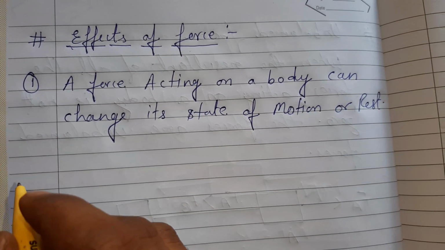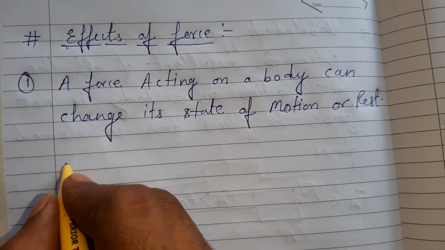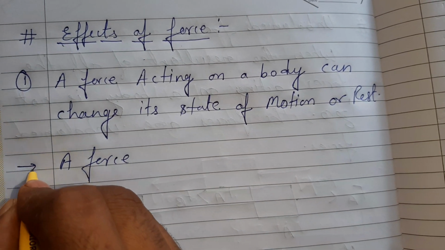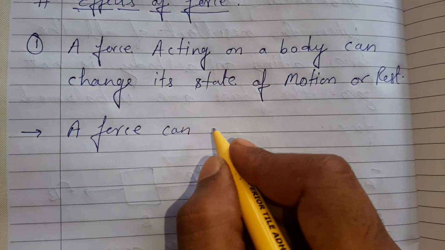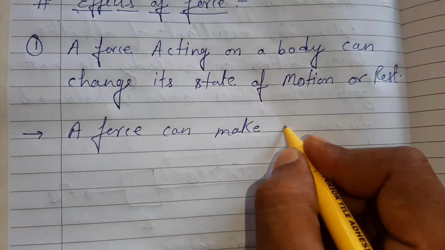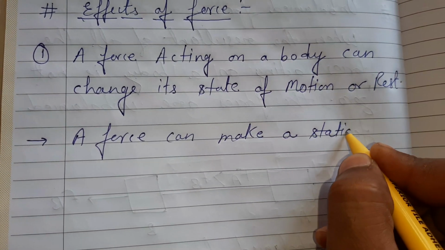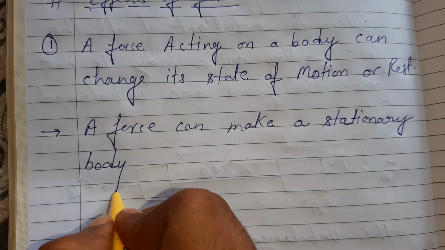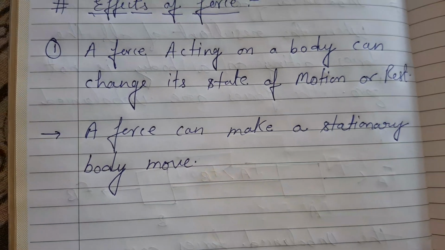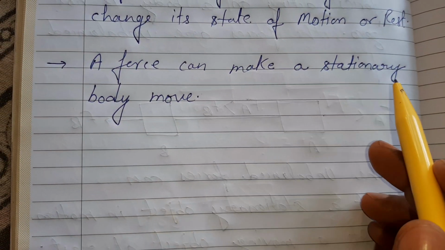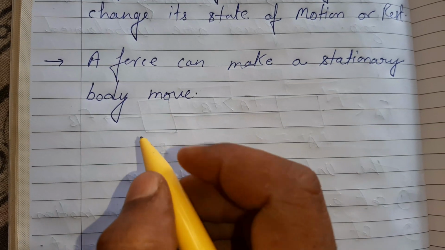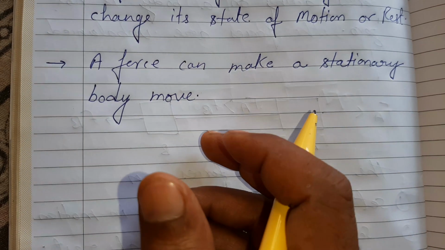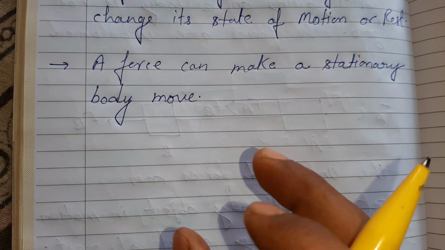Okay, for example, I will write here, a force can make a stationary body move. Okay, a force can make a stationary body move. For example, when you kick a stationary football, when you kick a stationary ball, it certainly moves.